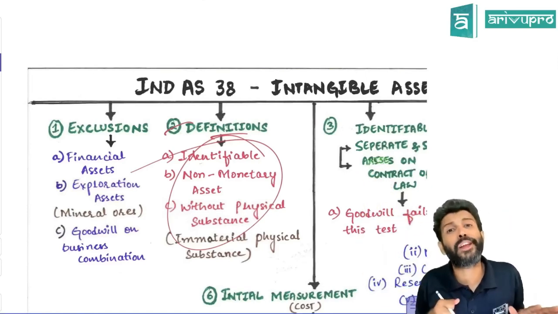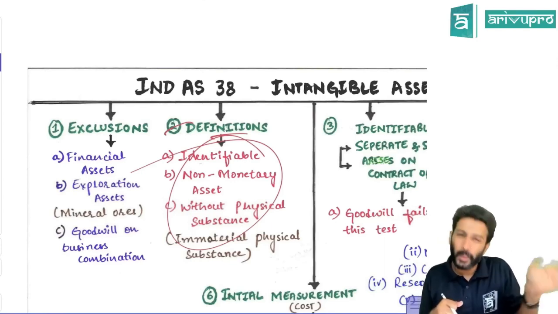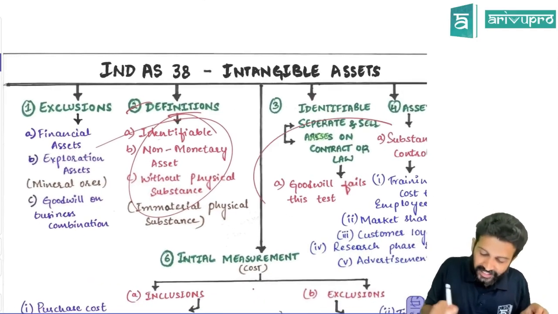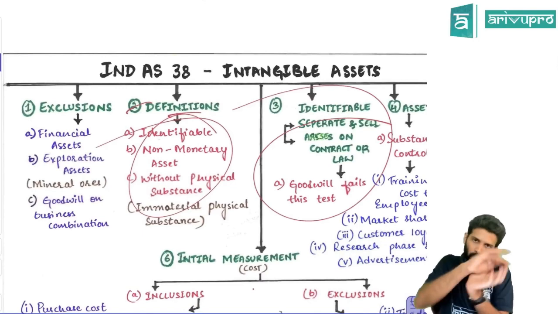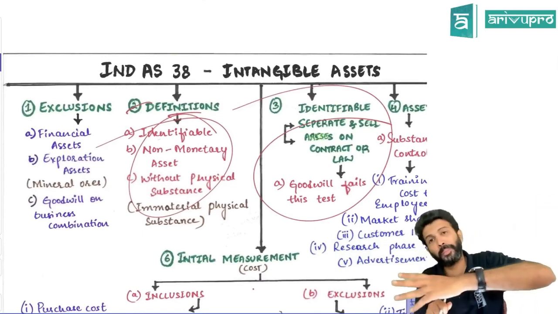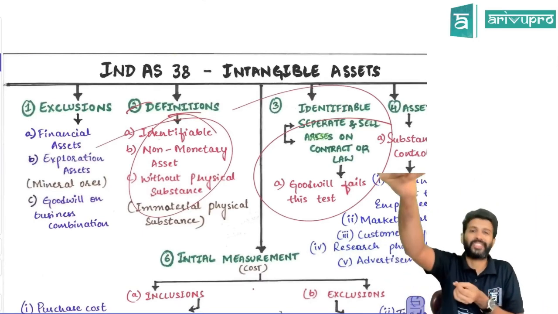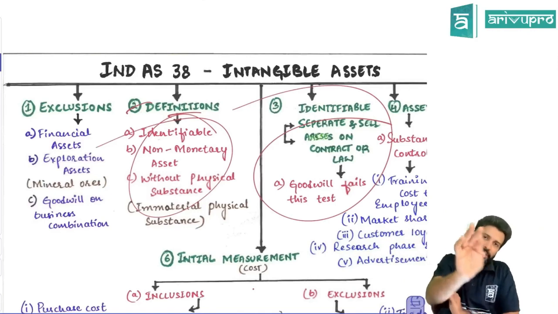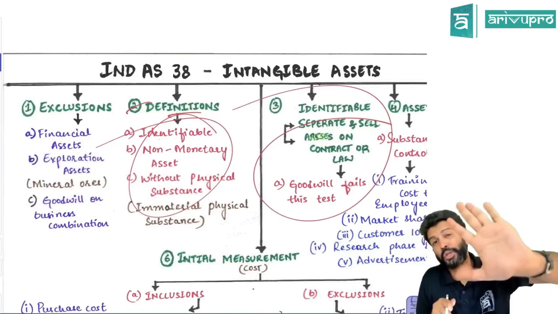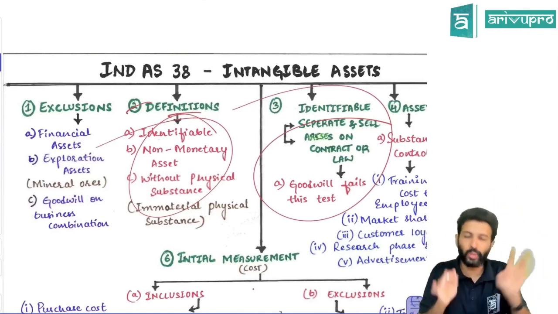I have a goodwill of 10 lakh. Can I sell it alone? No. So that means goodwill fails the identifiability criteria because it cannot be separable. It cannot be separately sold. You cannot separate it or sell it. If you want to call it an intangible asset, it should meet the identifiability criteria. Goodwill will fail this criteria.